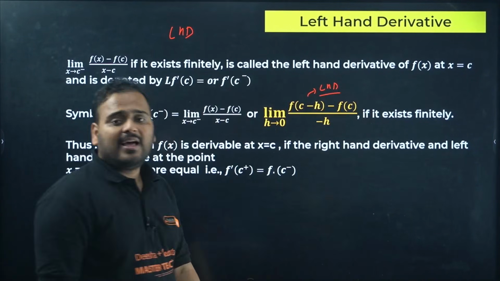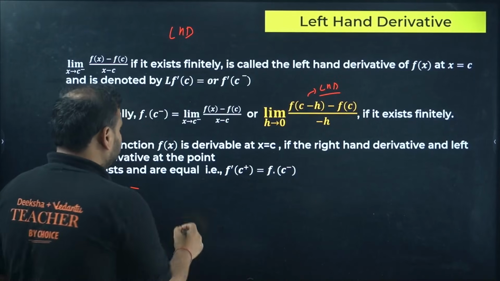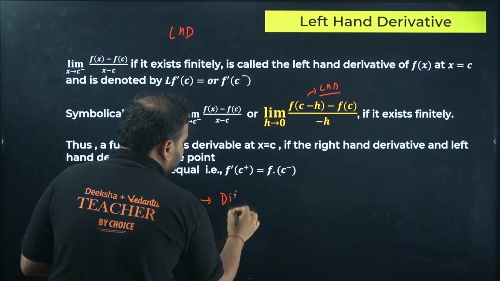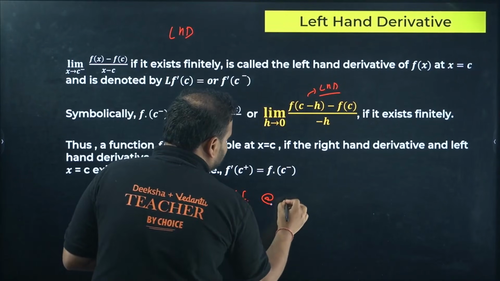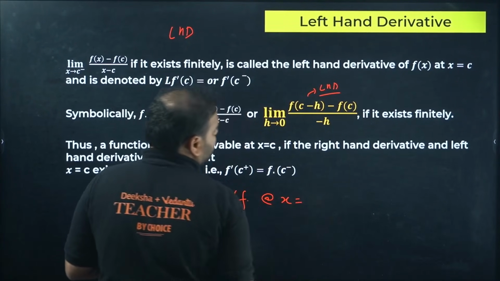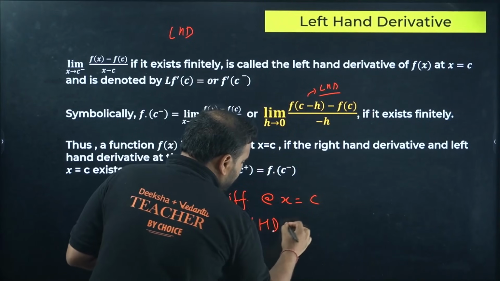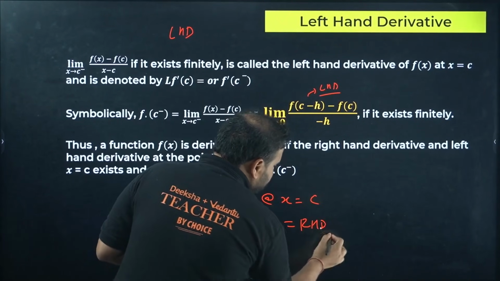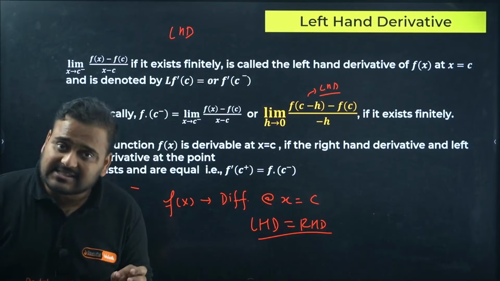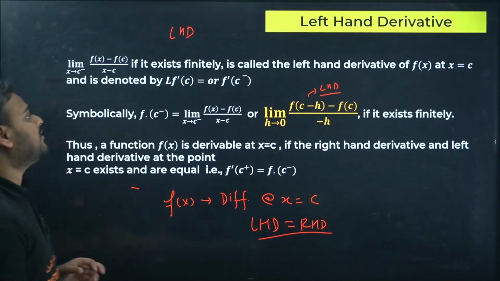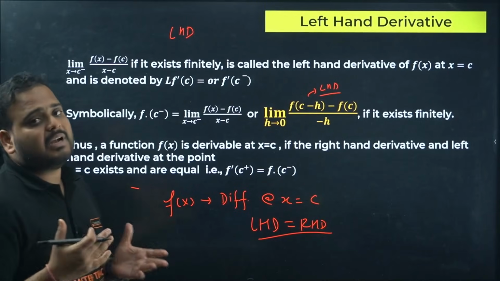From the first principle, for the given function f of x to be differentiable at the point x equals c, this LHD should be equal to RHD. Basically both of the limits should exist finitely and they should be equal in nature. Then only you can say that the given function is differentiable at the point c.